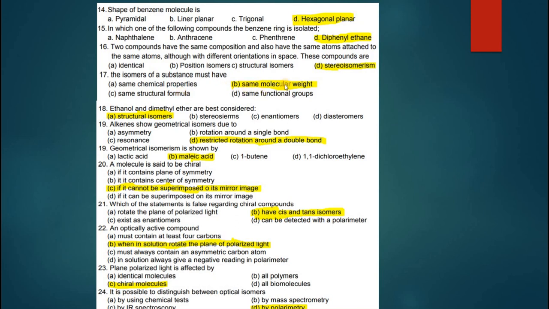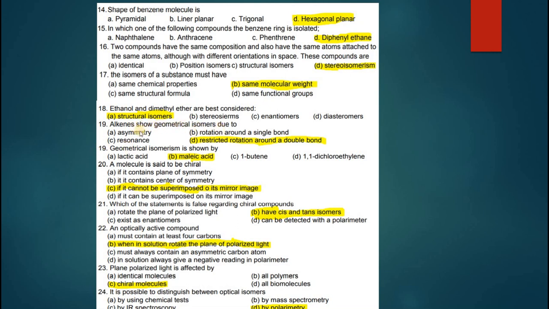They should have the same molecular weight because their molecular formulas are the same. Their structural formulas are different. Ethanol and dimethyl ether are best considered as structural isomers, because stereoisomers, enantiomers and diastereomers are not the option.